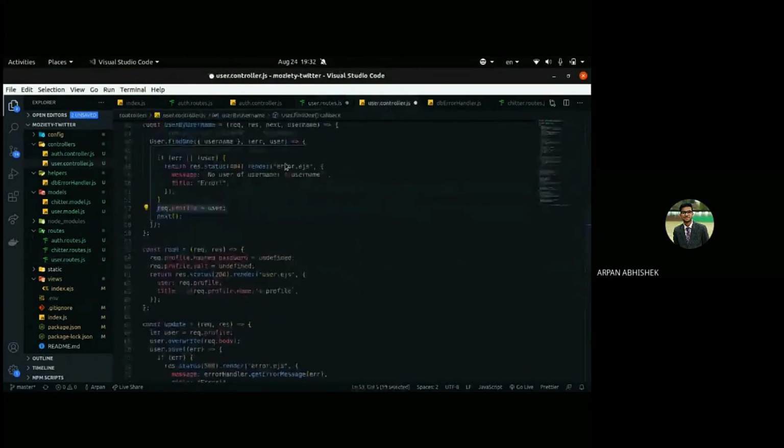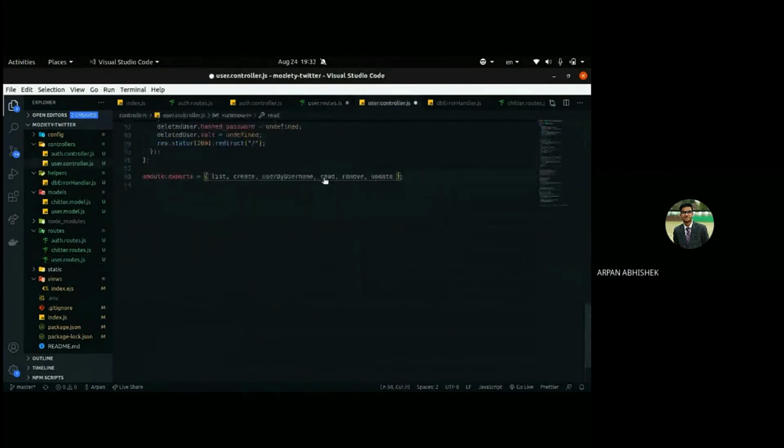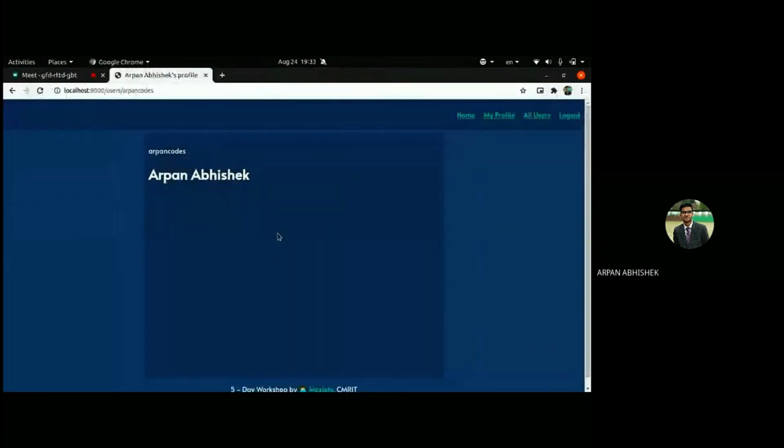We are not using these two requests. You can add the code yourself, just experiment with it. We are only reading a single user, like I showed you here. This one is the read route.